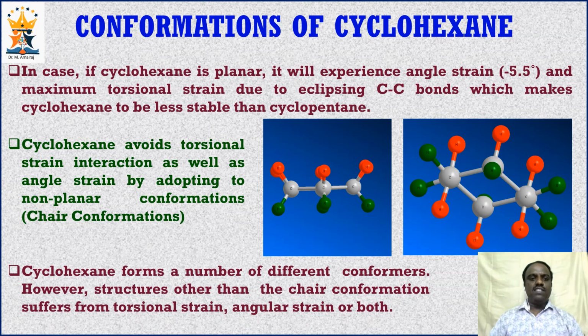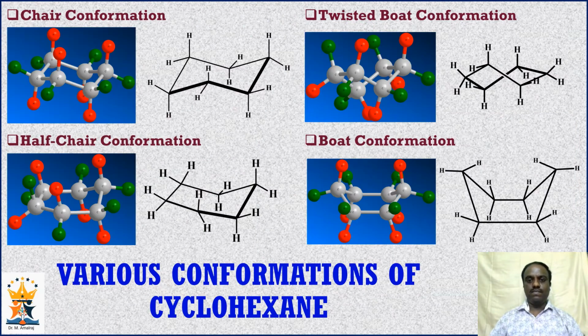Not only the chair conformation, cyclohexane forms a number of different conformers like the boat conformation, twisted boat, etc. We are going to see them one by one, along with the stability of each conformation. So these are the various conformations of cyclohexane: chair conformation, twisted boat conformation, half chair conformation, and boat conformation. In the upcoming part of the video, we will discuss each conformation and the angle strain as well as the torsional strain present in such conformations of cyclohexane.